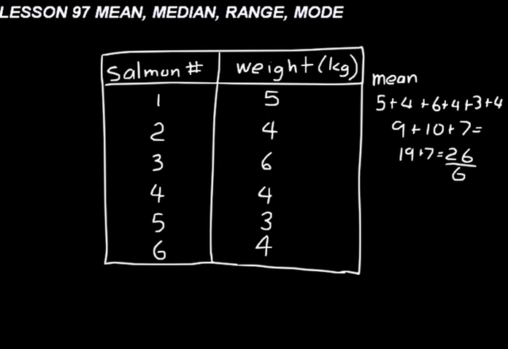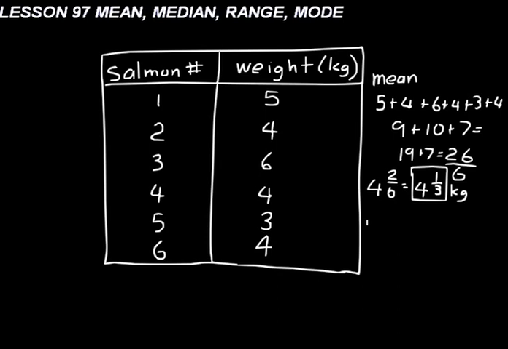We won't worry about doing all the long division right now. That would be 4 and 2/6, which we would want to reduce to 4 and 1/3. So that is the mean, and we could even put kilograms next to it since we're working with weight here. The average weight of these salmon is 4 and 1/3 kilograms. That's all the mean is, the average.